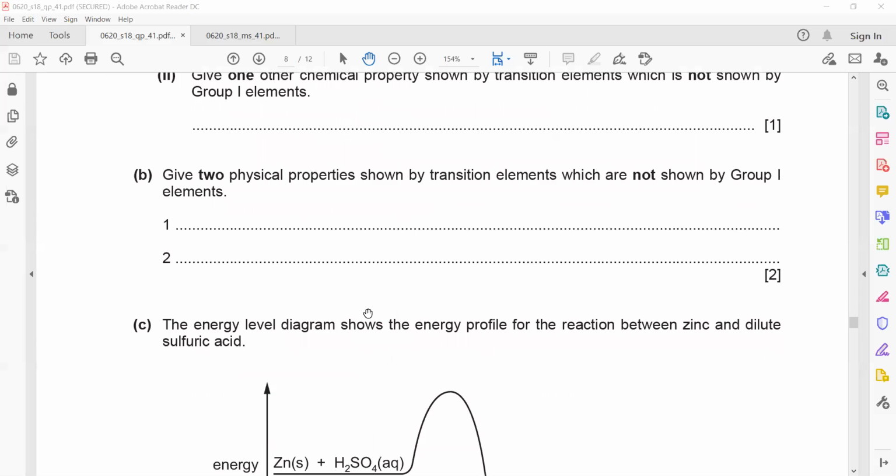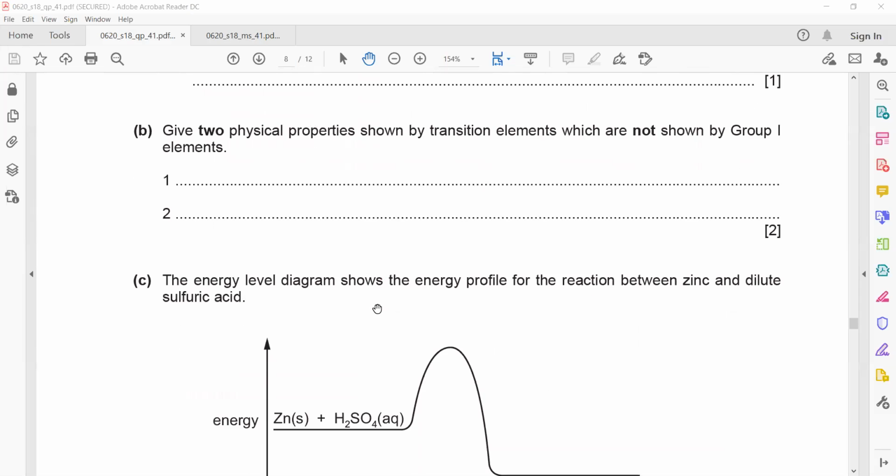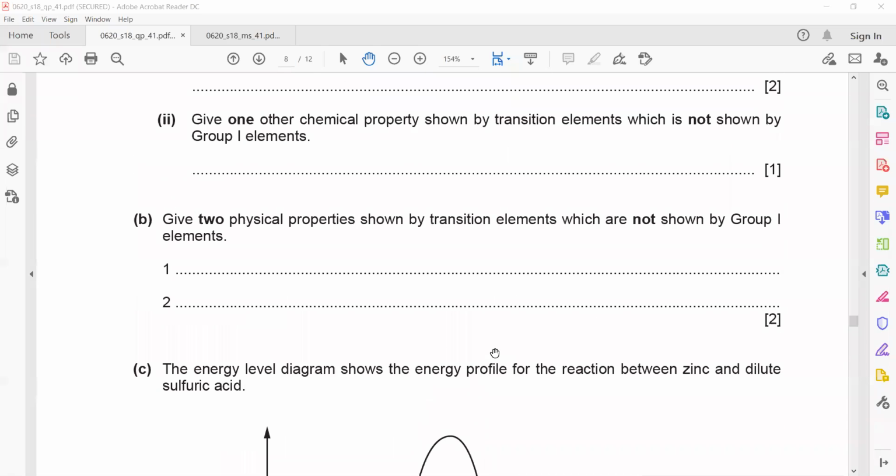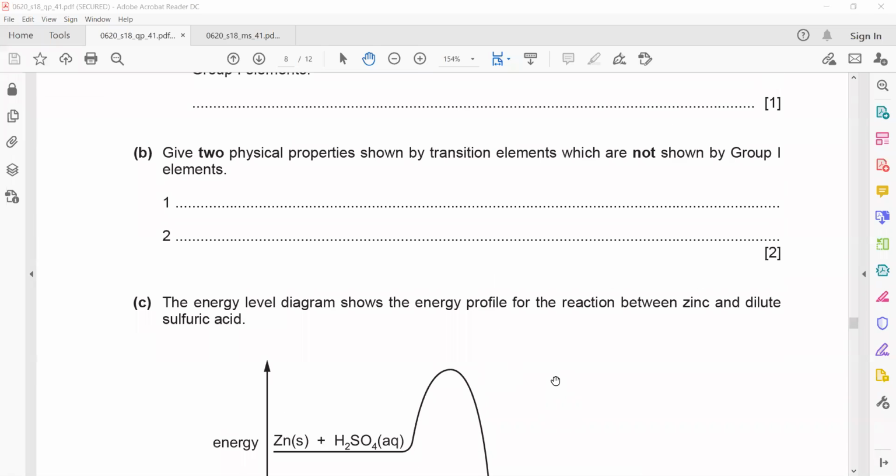Give 2 physical properties shown by transition elements which are not shown by group 1. Now this is a physical property. For colored compound, actually the formation of a colored compound is by chemical reaction, not a physical property.